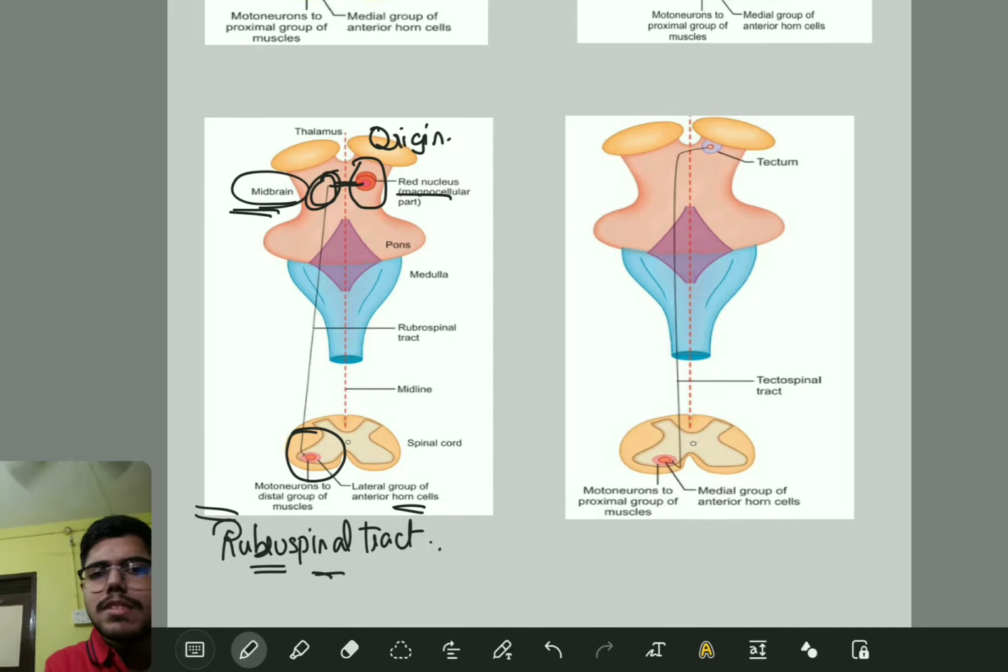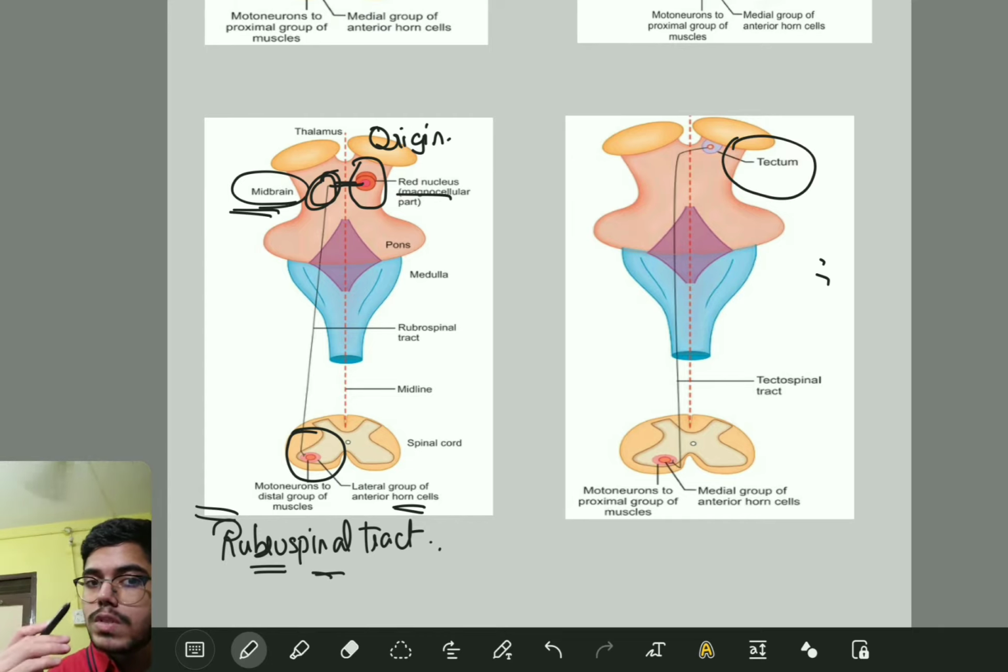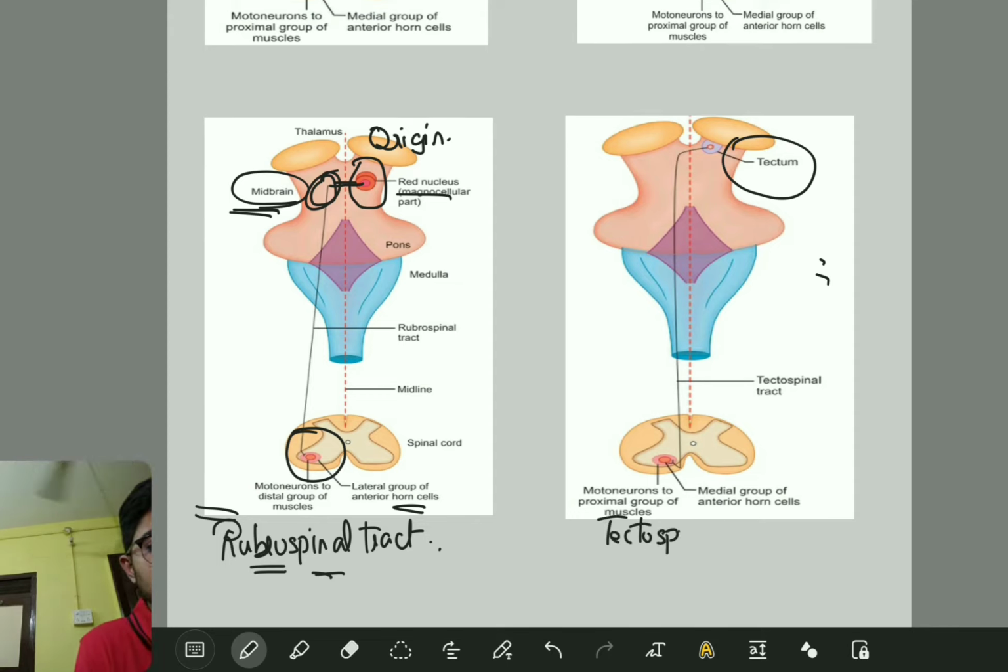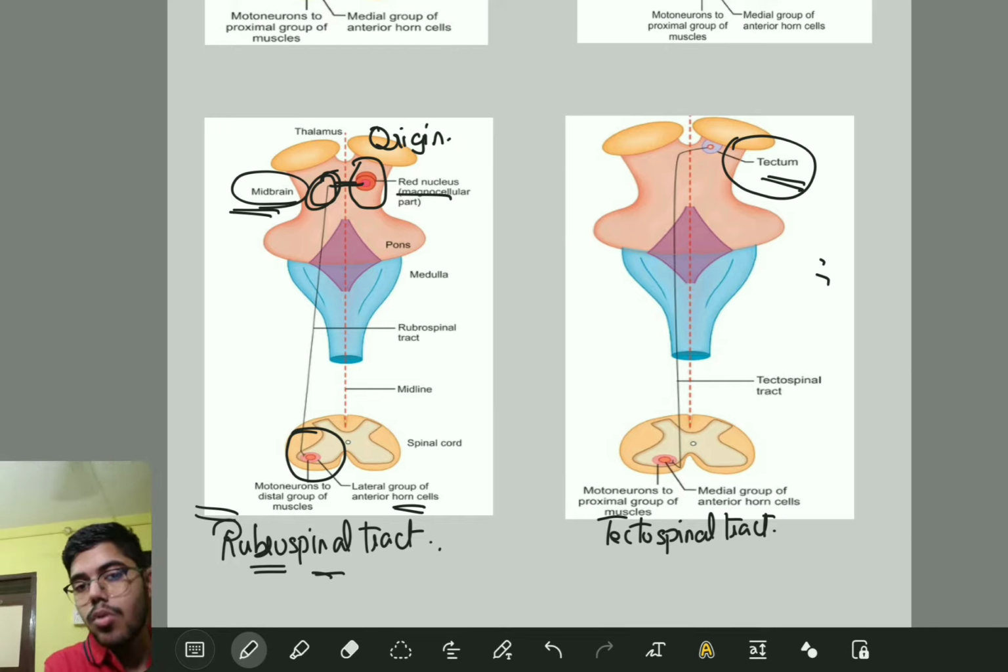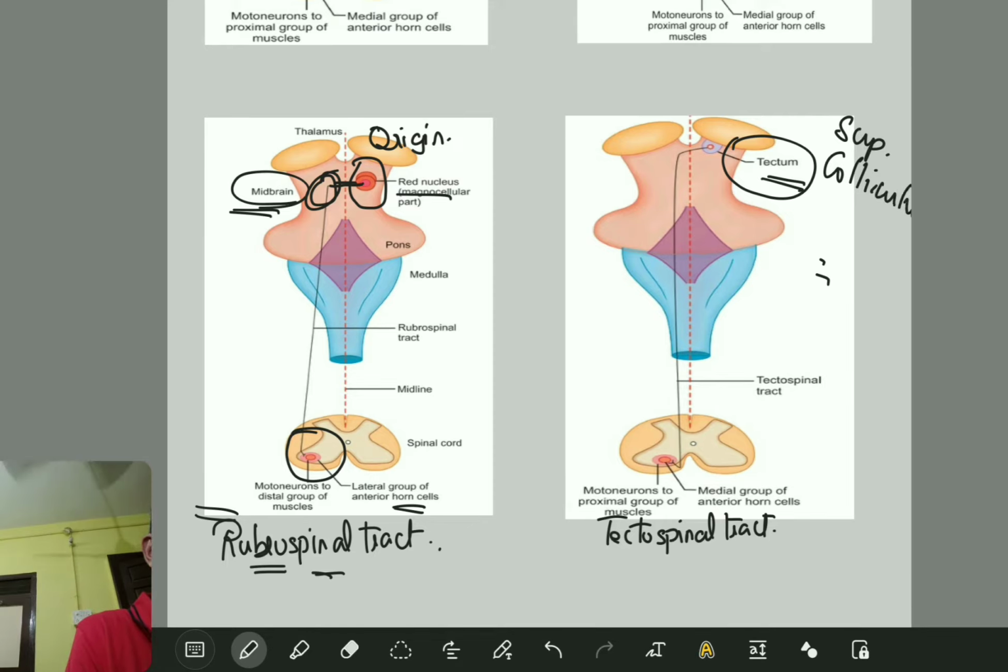Fine. Now let's move to the next one. Now you can tell me which tract this one is. How can you see a tectum here? So what tract is this? Tectospinal tract. Very simple. Now you tell me what is the origin of the tectospinal tract? Very simple. It is the tectum. But be specific. That is the tectum on which colliculus? Superior colliculus. Right. So it is from the superior colliculus. That is your origin. Fine.